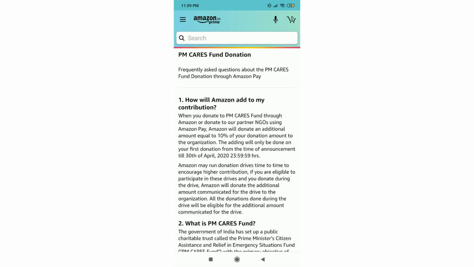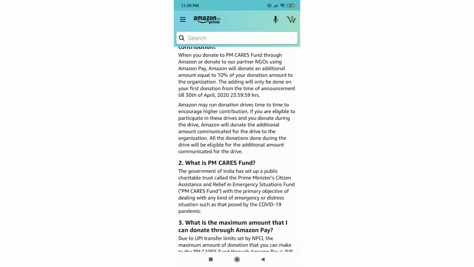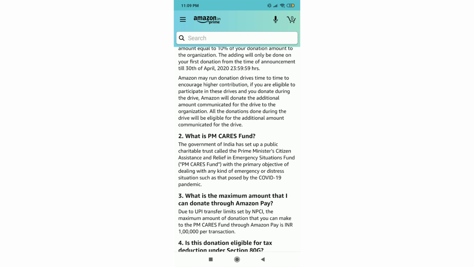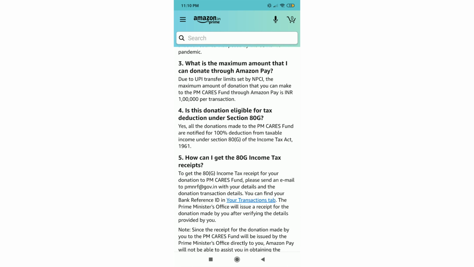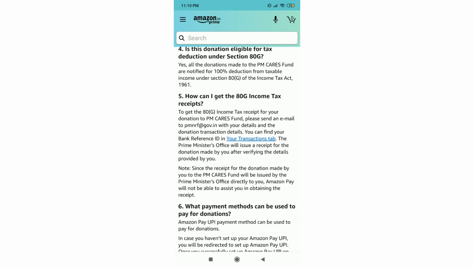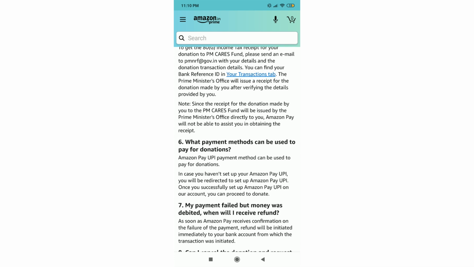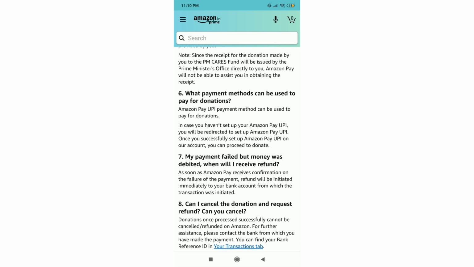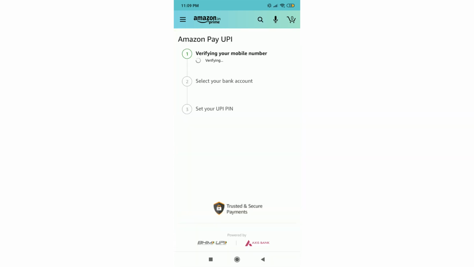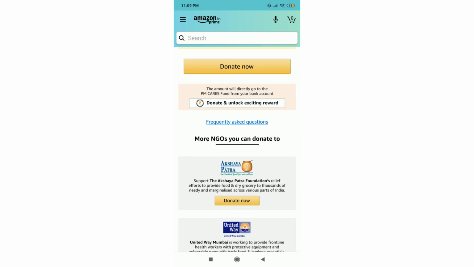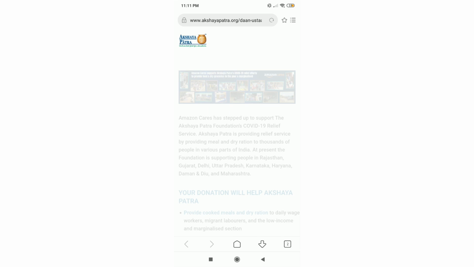If you hit the frequently asked questions, you have information related to the donations, like what is the PM Cares Fund, the minimum amount you can donate, the tax related questions, and also if you want to cancel your donations. So do give it a read if you want to know it. Coming back, you can click the PM Cares Fund if you want to donate to it. The next are the NGOs you can contribute an amount to. I will be showing a few NGOs over here.